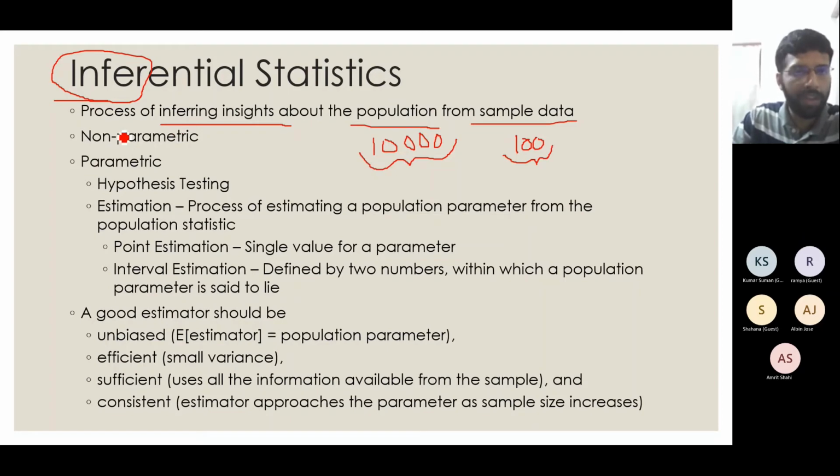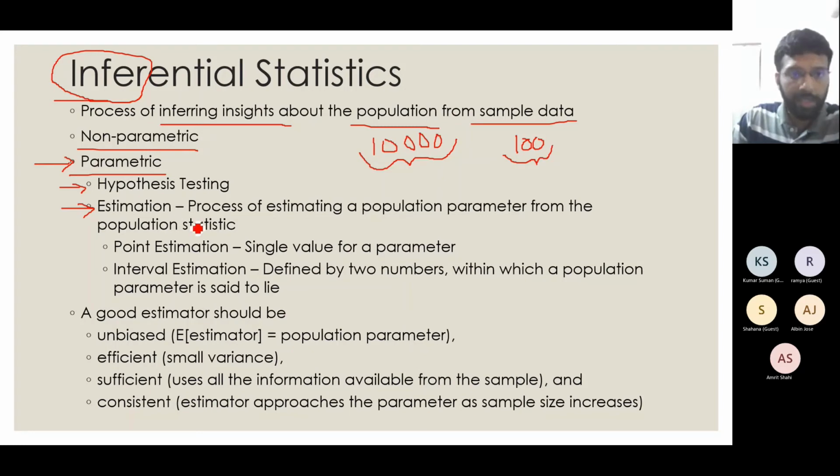There are different types of areas in this, called non-parametric and parametric. We will be dealing with parametric. In parametric, we have two cases, hypothesis testing and estimation. Hypothesis testing basics we saw in yesterday's session, and next week we will be seeing the more complex cases of that. Today we will be seeing what is called estimation, which is a type of parametric test and falls under inferential statistics.